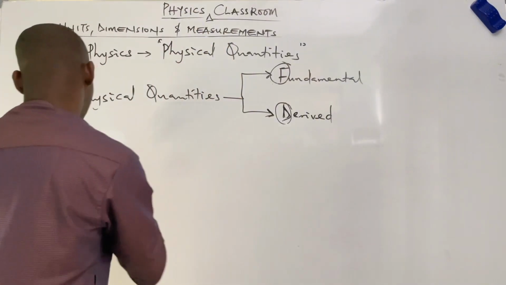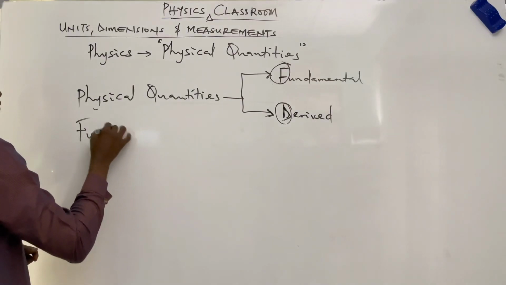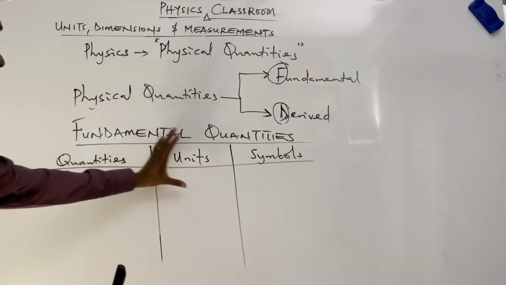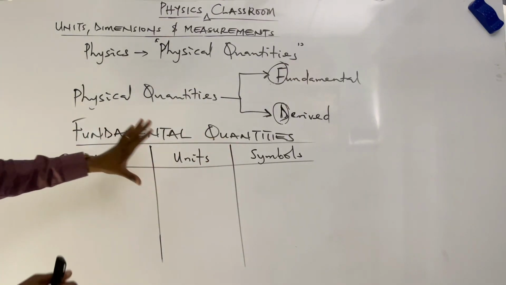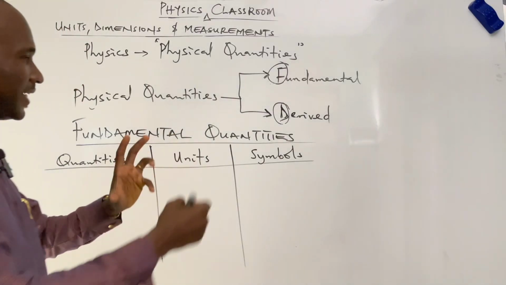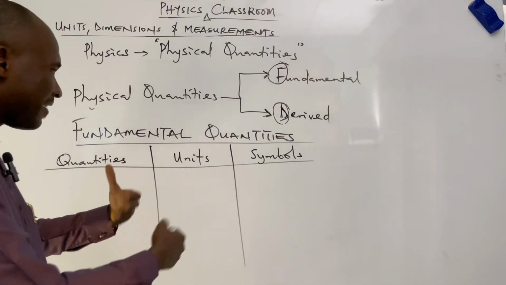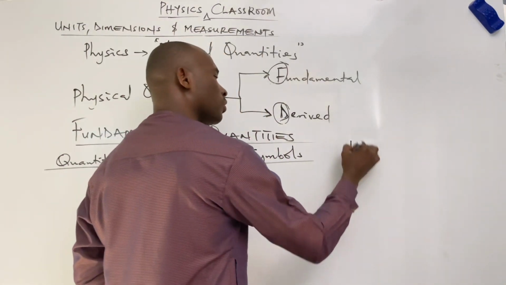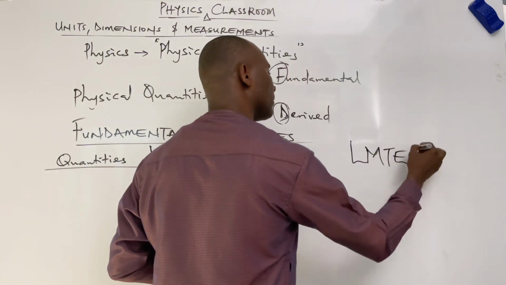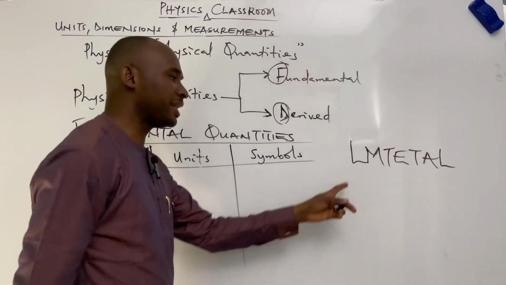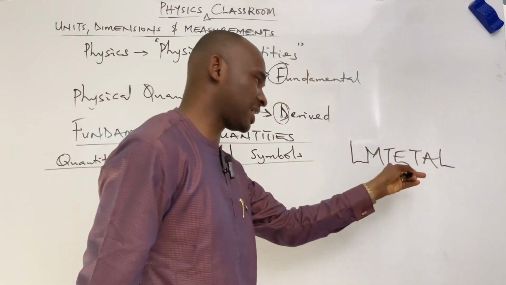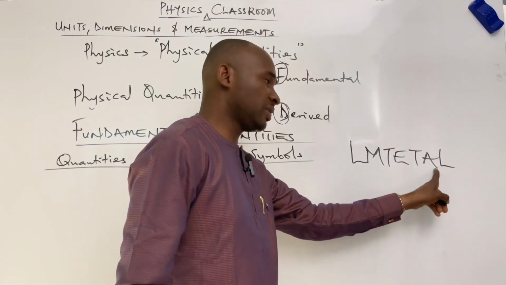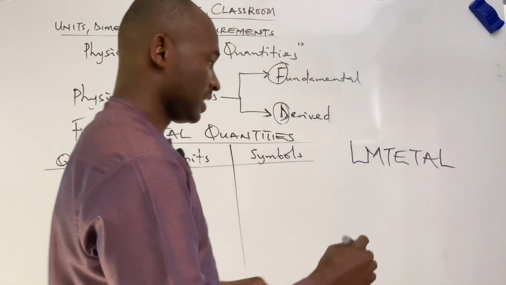Now, I'm going to be taking you through fundamental quantities first before we move to derived quantities. We have 7 fundamental quantities. I created a particular code to make you memorize all the 7 with ease. We call it LMTTAL, where the L stands for length, M for mass, T time, E electric current. The other T stands for temperature, A amount of substance, L luminous intensity.